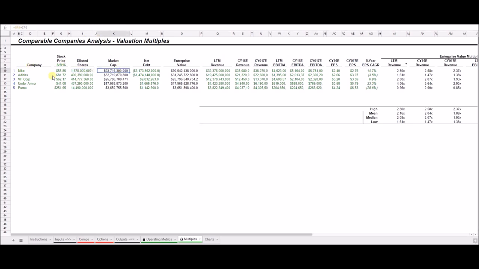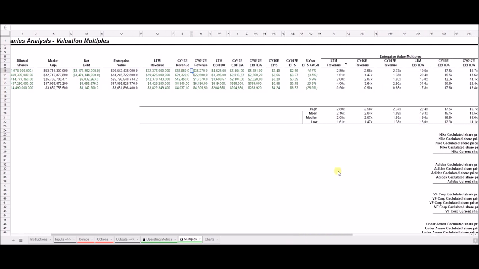Once we get to enterprise value multiples, we divide whichever column we're looking at by the enterprise value. For example, for the first column, last 12 months revenue, in the first box, which is for Nike, we put in an equation that divides the last 12 months revenue of Nike by Nike's enterprise value, and that's where we get 2.8. And we do the same thing for all the other boxes, so on, for calendar year 2016 estimates, calendar year 2017 estimates, last 12 months EBITDA, calendar year 2016 estimate EBITDA, and so on.